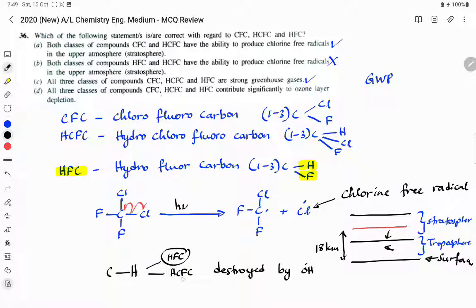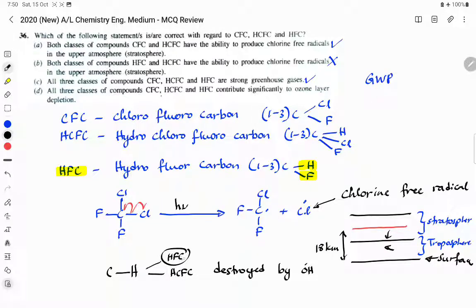But HCFC has a far less significant effect on ozone layer depletion, because most of these molecules are destroyed in the lower atmosphere, so only a few will reach the upper atmosphere, and those will release a little chlorine, so it will destroy a little ozone. But the CFC destruction will be far more significant than these two classes of compounds.